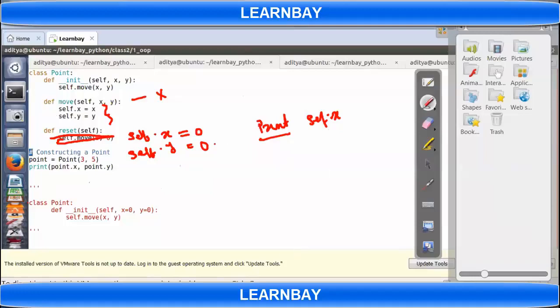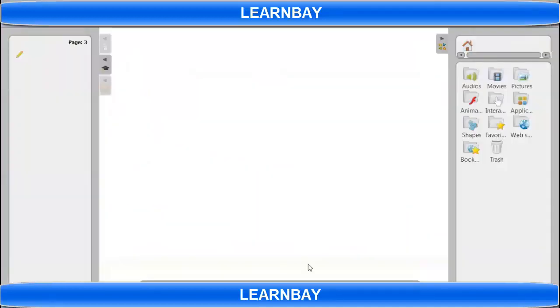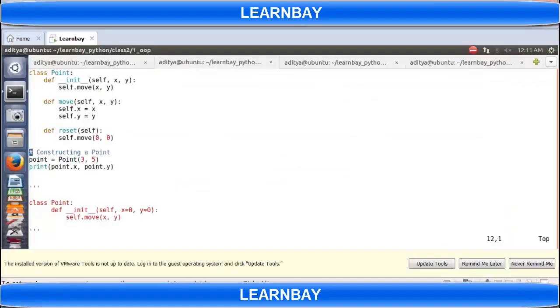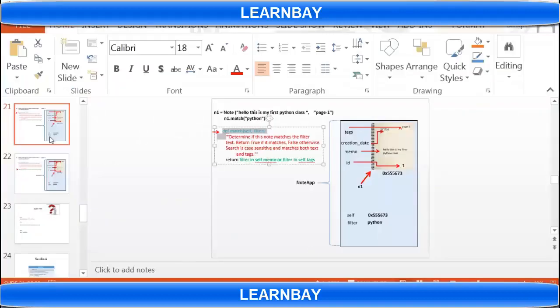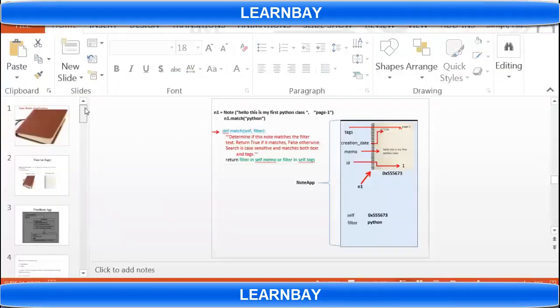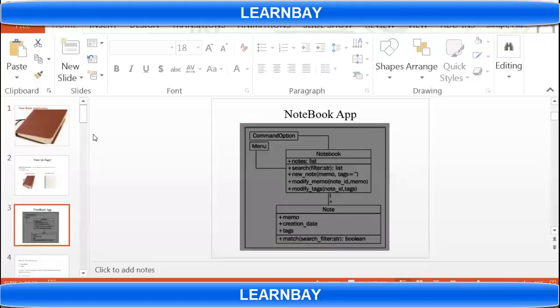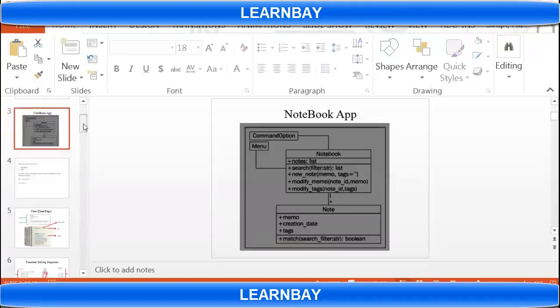Something like this. So let's say Node is a class having these data members. This is called a class diagram. Node is a class which has these 3 data members and 1 member function.